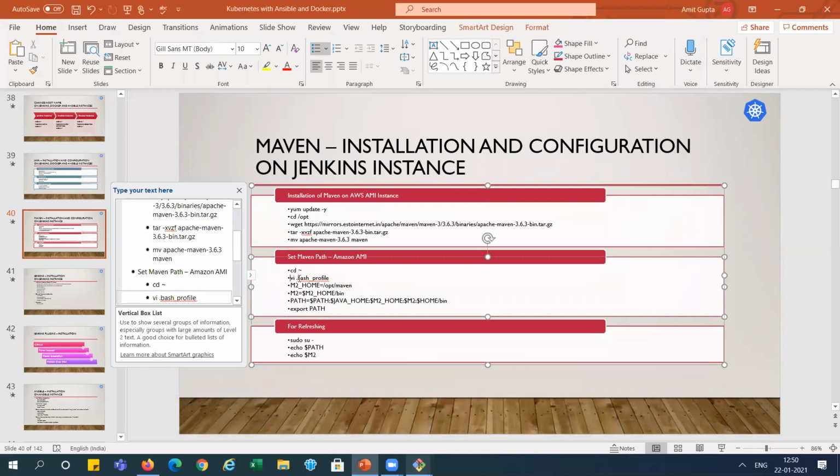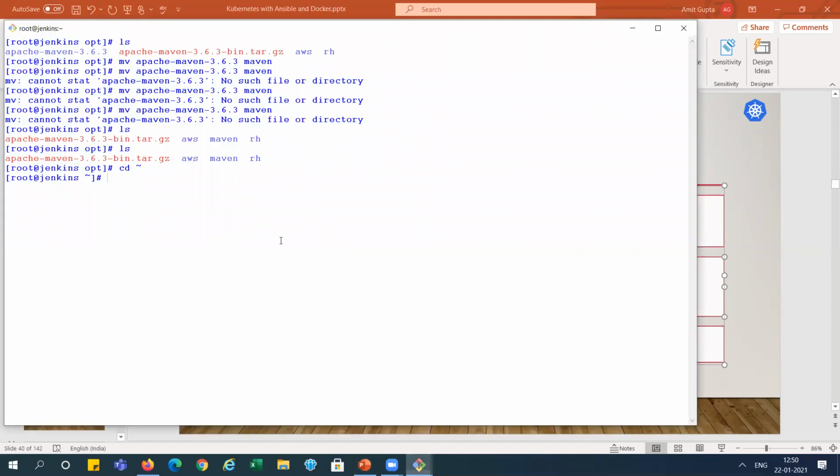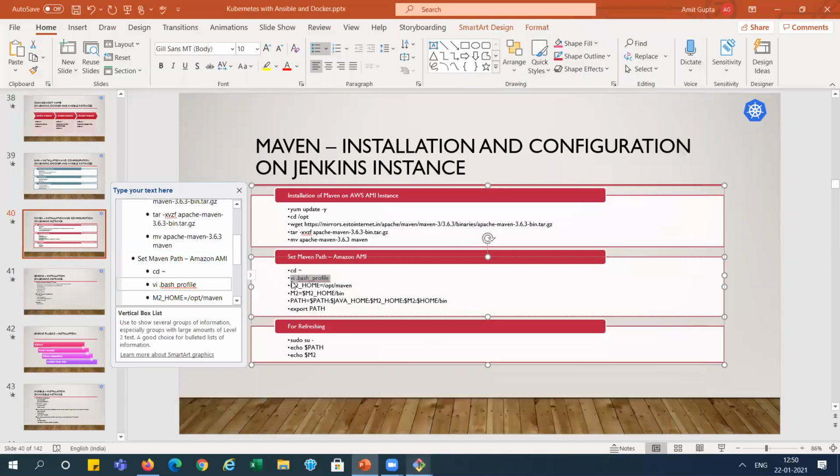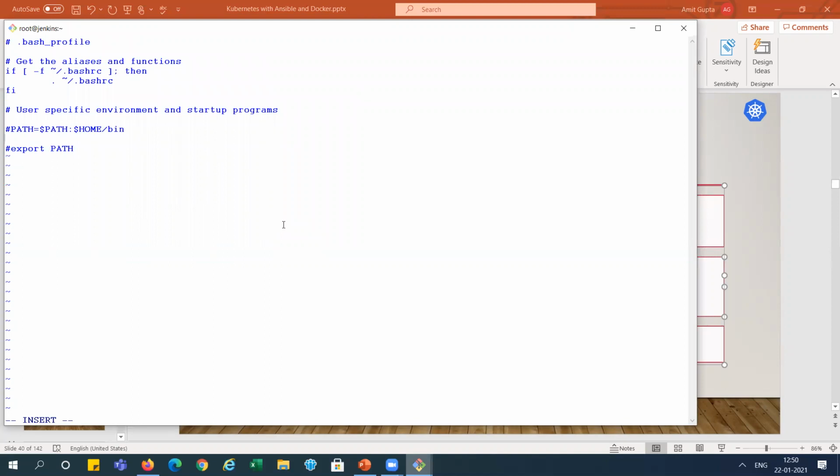change the profile path and configure the home path for Maven here. The existing one, I'm just commenting out the existing one, and I'm just copying this M2 home path. Right, it's done.